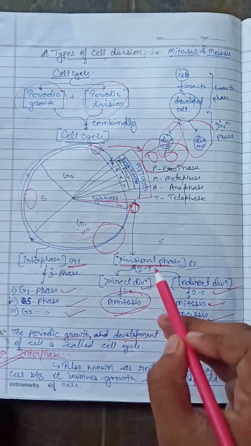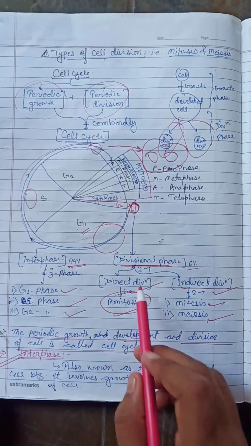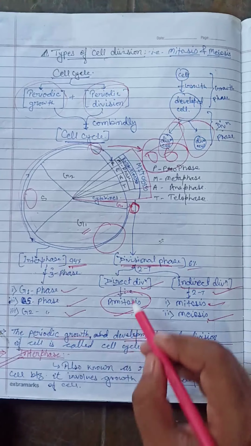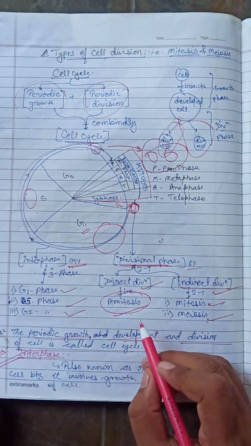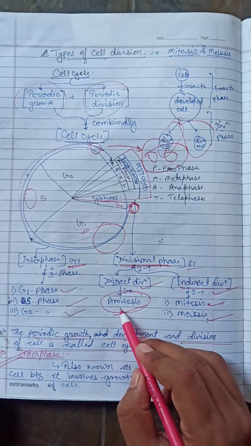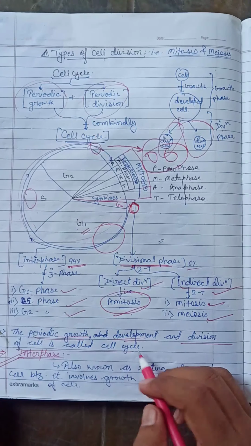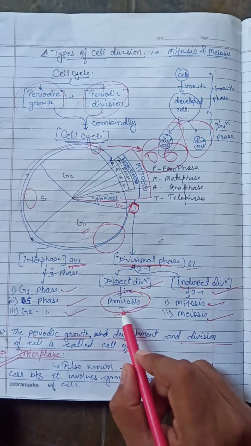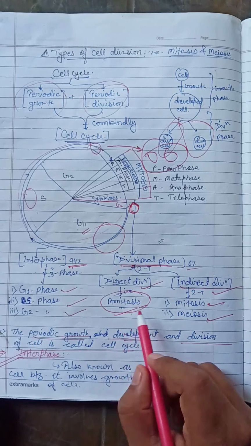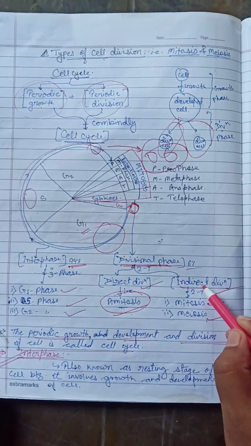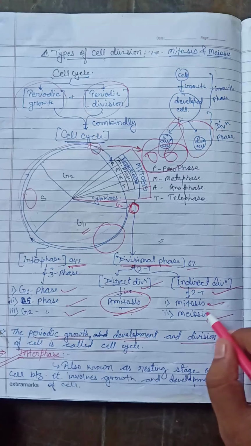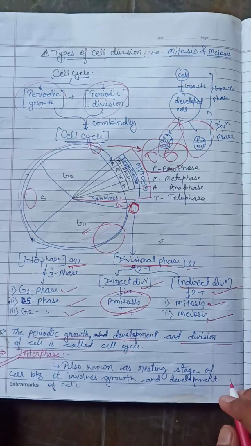And the M phase or divisional phase has two different kinds of division, the direct division and the indirect division. The direct division occurs in the simplest organisms and is called amitosis, in which karyokinesis and cytokinesis take place simultaneously, whereas indirect division has two different types, mitosis and meiosis.